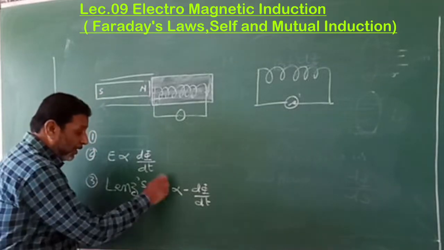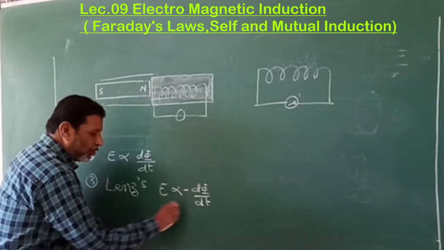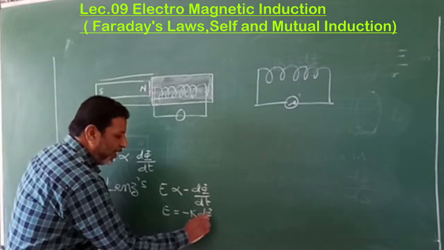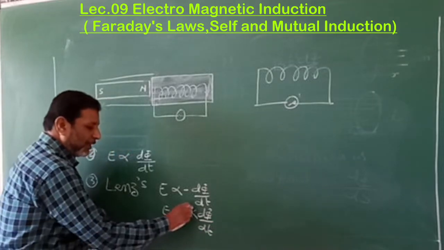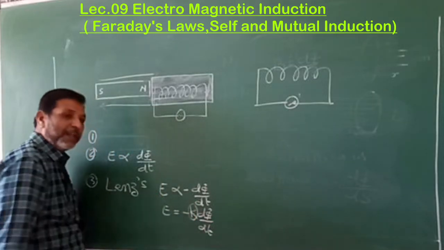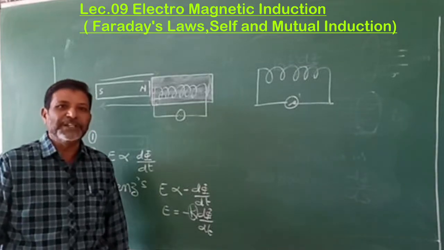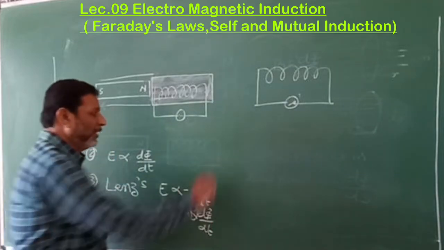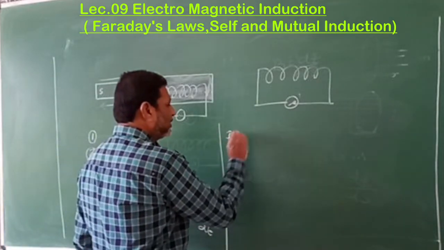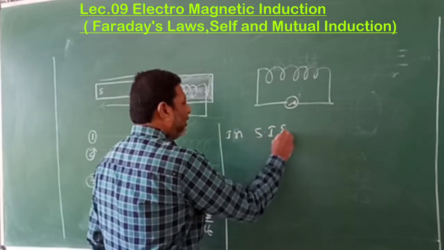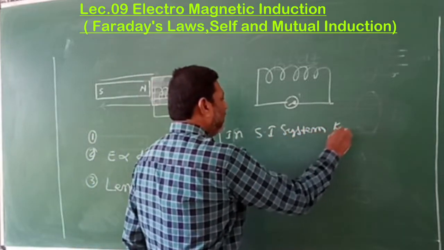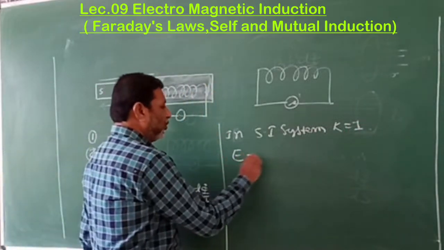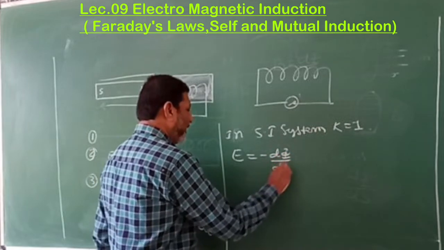Now, in order to remove the proportionality, we will put some constant, so E is equal to minus k into d phi by dt. Here k is the constant of proportionality, and in the lower classes you have already studied that in the SI system, the value of k is equal to 1. Therefore, in the SI system, k is equal to 1. Then you will get E is equal to minus d phi by dt.